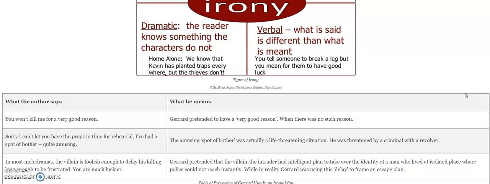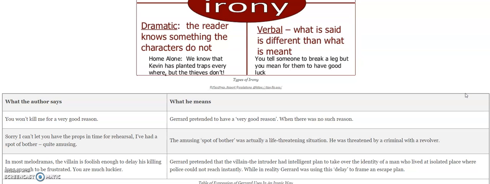In most melodramas, the villain is foolish enough to delay his killing long enough to be frustrated. You are much luckier. Now, over here, this is again verbal irony. Have a look at the explanation. Gerald pretended that the villain, the intruder, had an intelligent plan to take over the identity of a man who lived in an isolated place where police could not reach instantly.